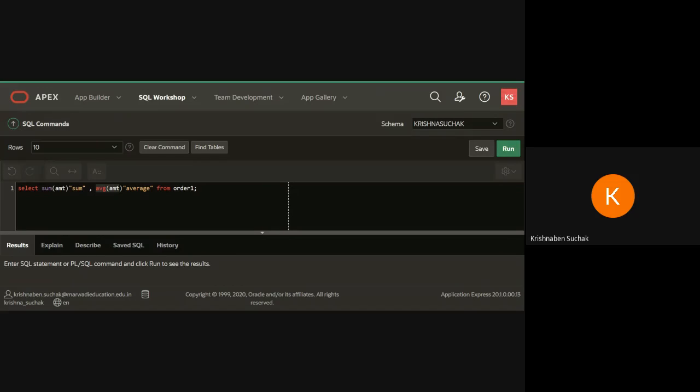Poojan, Nihil, Aditi, what is your status? Please write here in chat box. How much is completed? Nihil inserting values. Okay. What about Poojan and Aditi? Aditi: Ma'am, I was writing previous one. Okay. And Poojan? Poojan, are you there? Customer table. Okay.